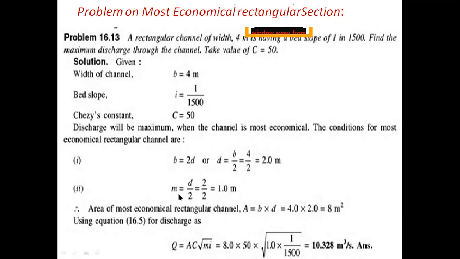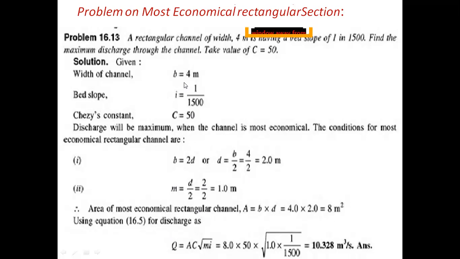The general formula for the hydraulic mean depth is m equal to A by P, but in the most economical rectangular condition, m equal to d by 2 and breadth is equal to 2d.